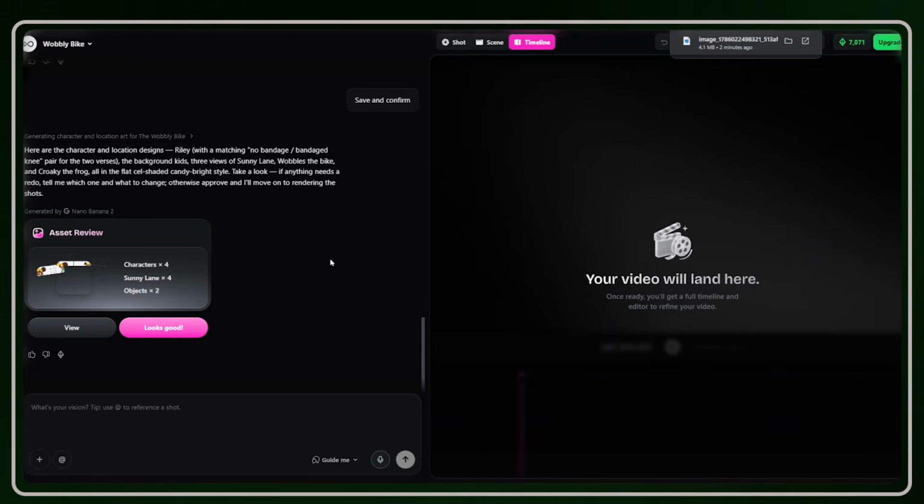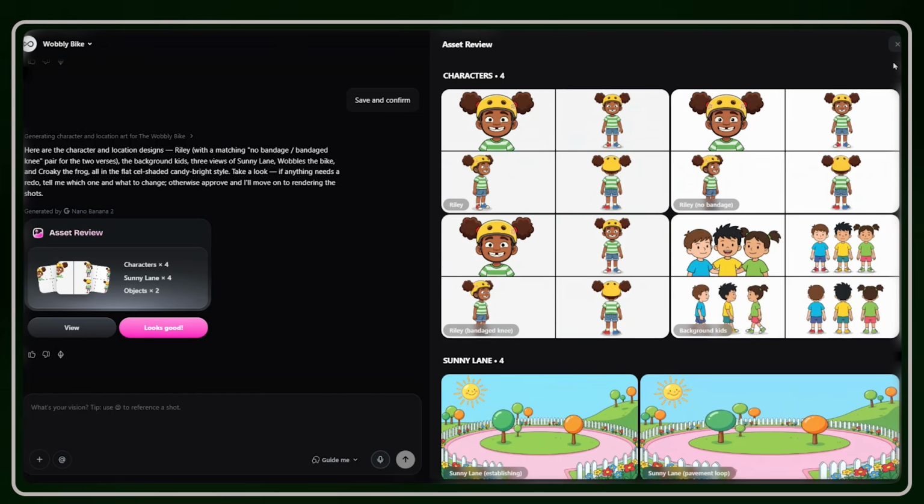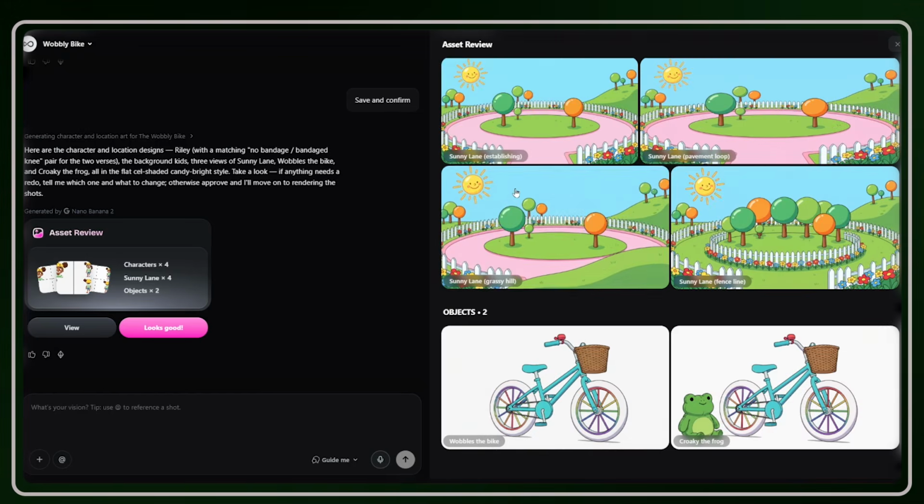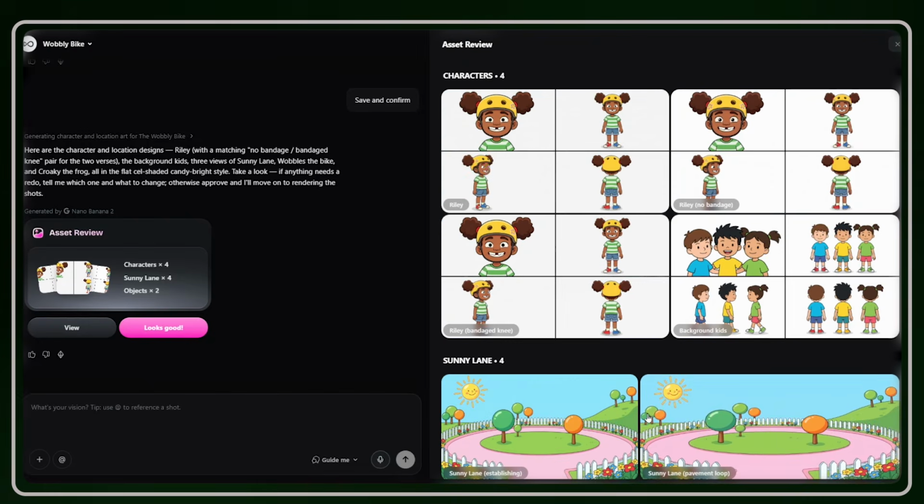Once we've saved and confirmed the music video scene plan, the other thing we need to confirm is the characters and the backgrounds. Go through and review how your characters look. This looks so adorable. As you can see, this is a flat vector cartoon. When we scroll down, this is a background and these are the objects for the music video that we are creating. Now, if you do not like this cartoon style, you can simply tell the AI to provide the exact art style or cartoon style you're looking for. As for me, I really love how this one looks.